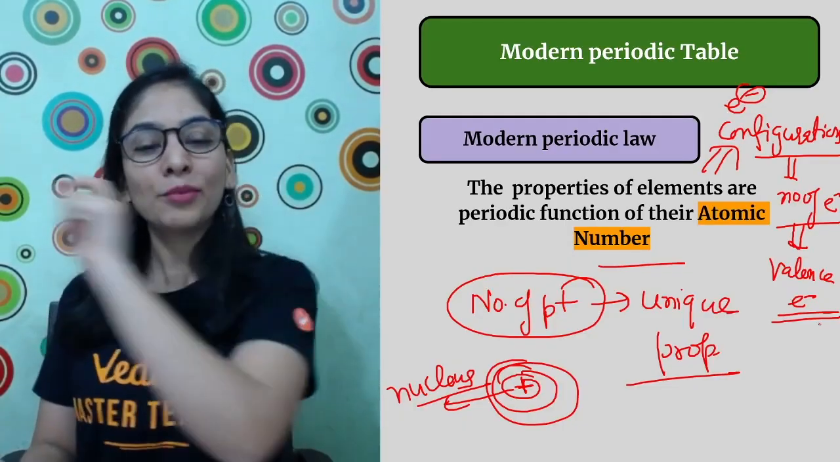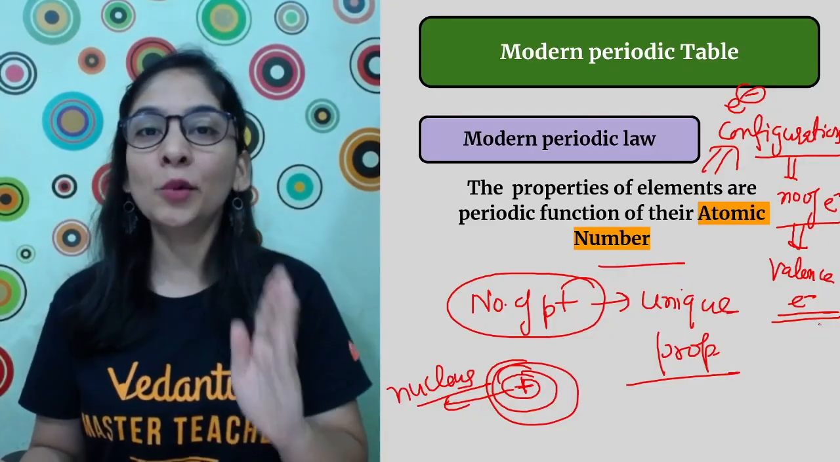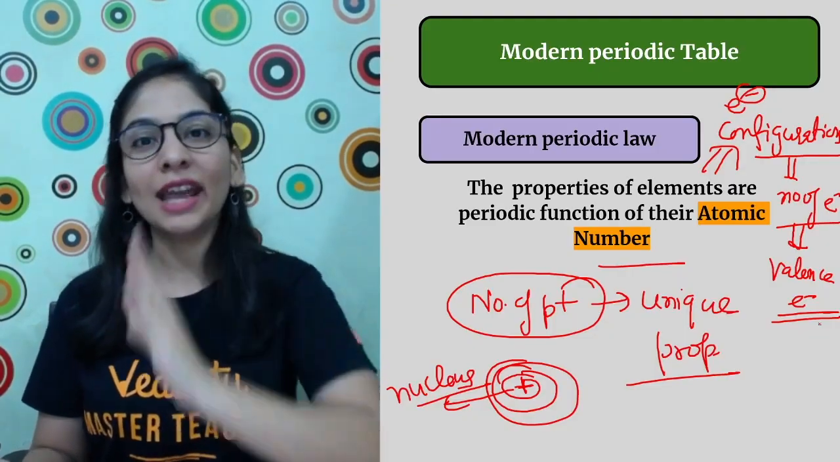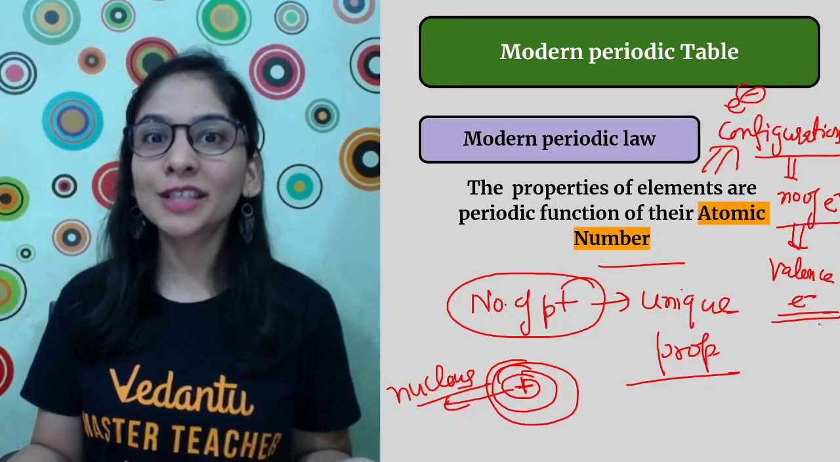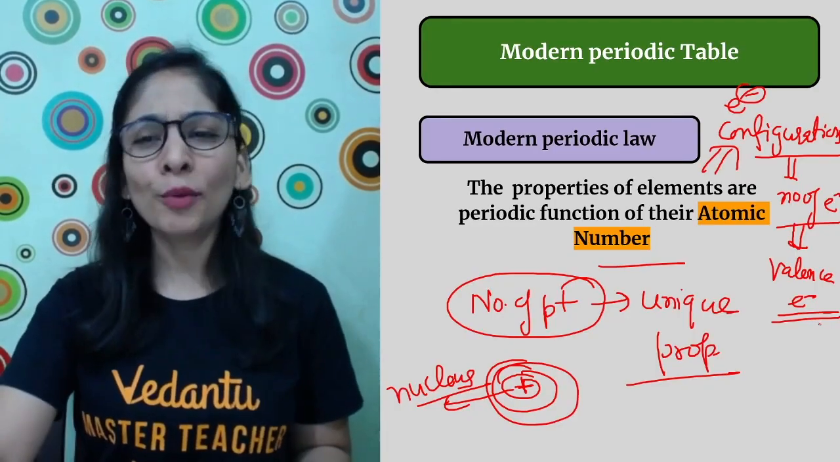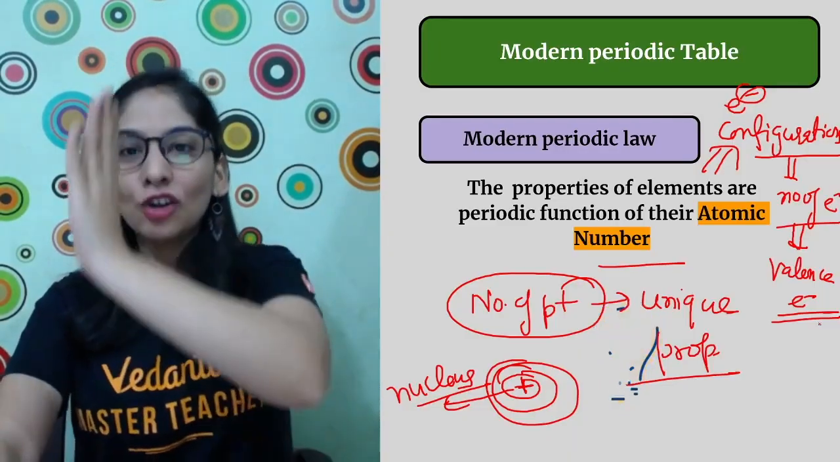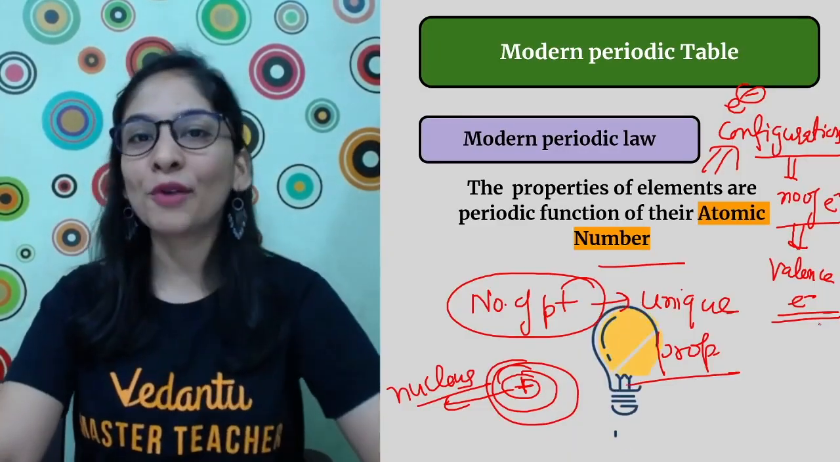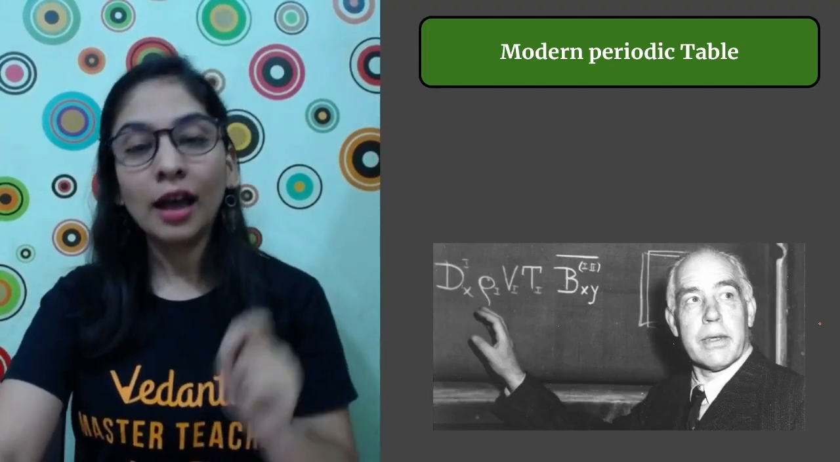Because we will see when I'm trying to arrange the elements, so many elements fall together in what way? They must be having the same valence electrons, the same number of electrons in their last shell, and the problem is solved. The table we got is so beautiful because all the elements were arranged in such a way that all the groups have the same number of valence electrons. So he gave the modern periodic law, students.